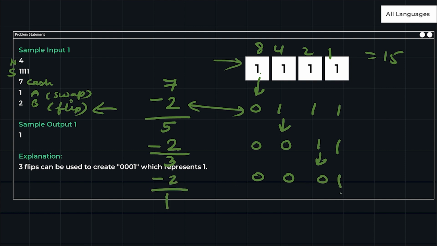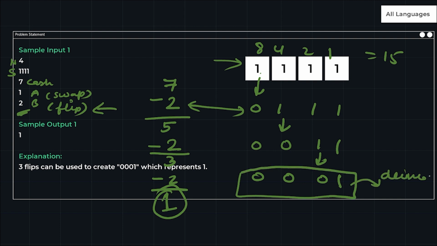Can I flip this again? If I flip it again, my answer will become 0, so the value will be minimum. But I cannot flip this because the flip operation is worth 2 coins, and in my pocket only one amount of cash is available, but I have to pay 2. So I cannot go further. This is my answer, 0001, and if I convert it into decimal, it will become 1, right? So 1 is my output.